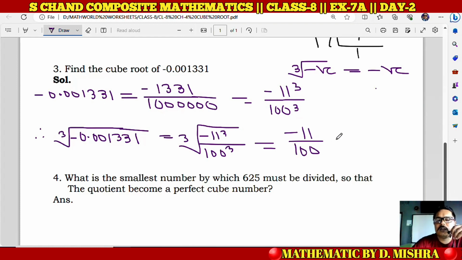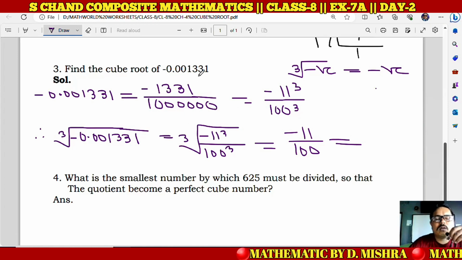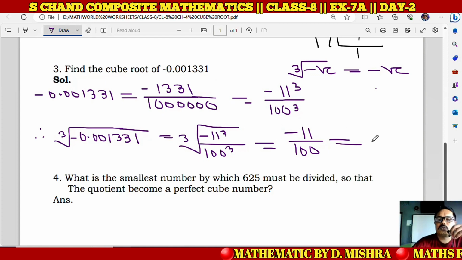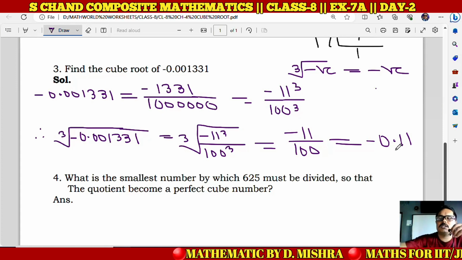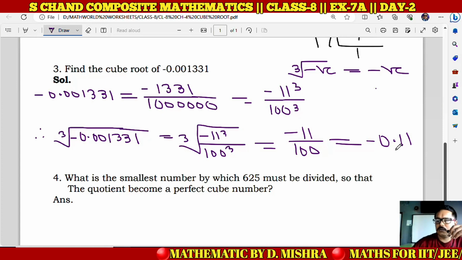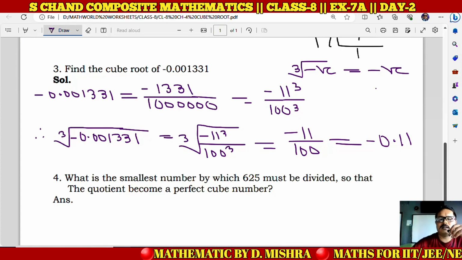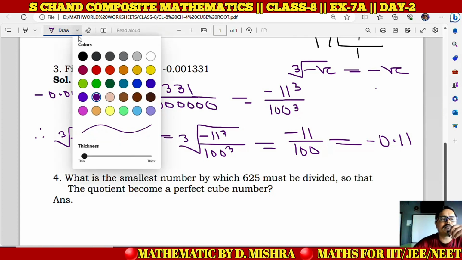But this will not be the answer, because we are finding the cube root of what? A decimal number. So the answer also we need to write in decimal, and the answer is minus 0.11. So I hope that this answer is clear.